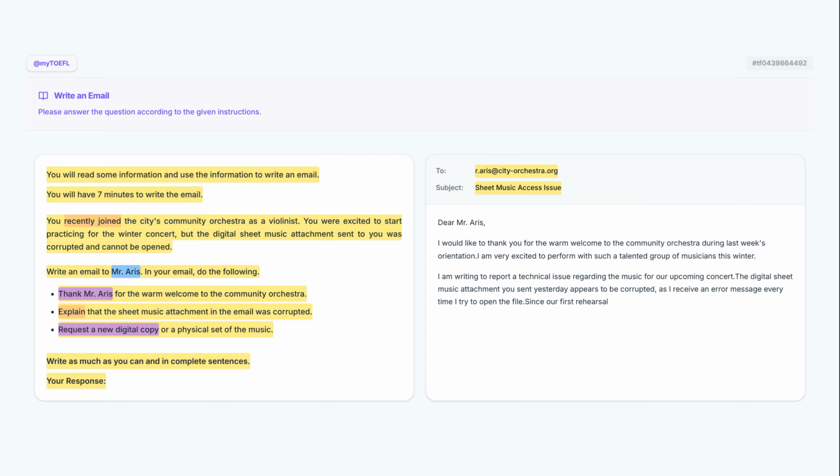Begin with since our first rehearsal to establish the cause. We add is scheduled for this coming Monday to provide the deadline. We start the request with, could you please send, for a polite tone. We specify a new digital copy of the files as the primary solution. Then we use or let me know to offer an alternative and finish by asking if I can pick up a physical set of the music to provide a second option.